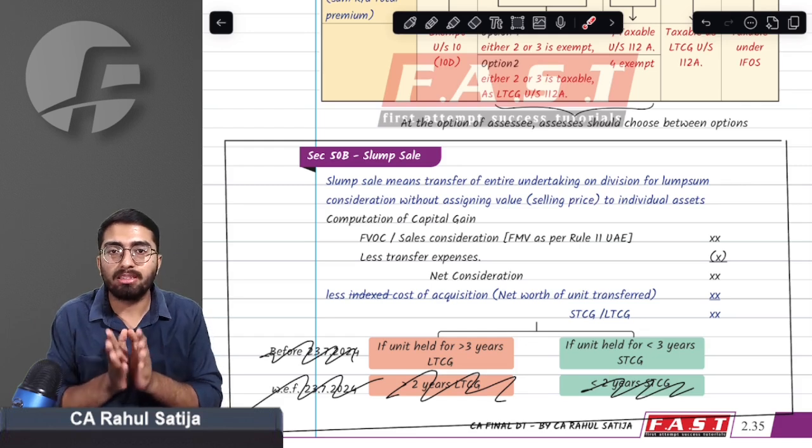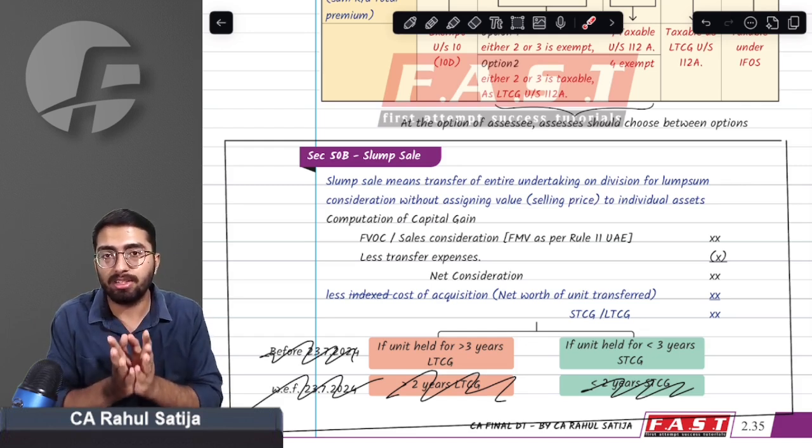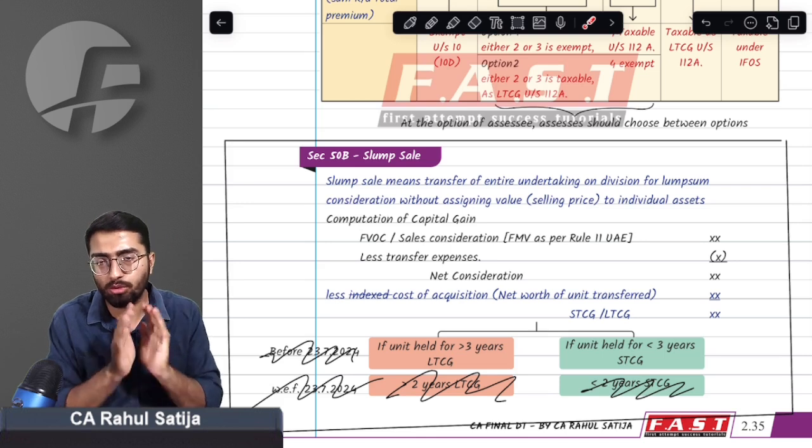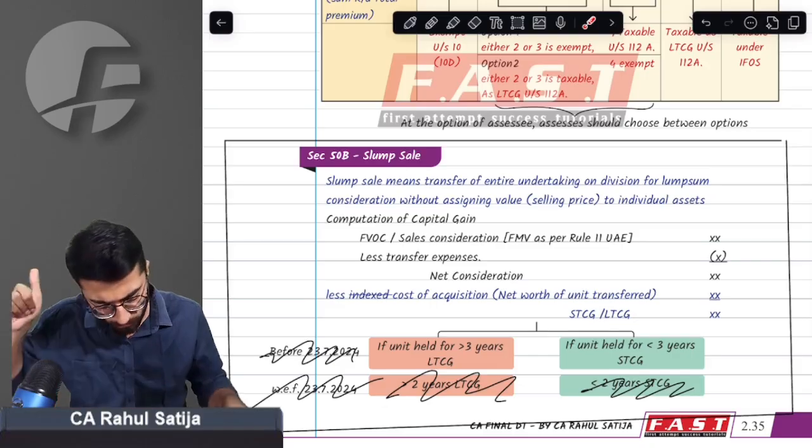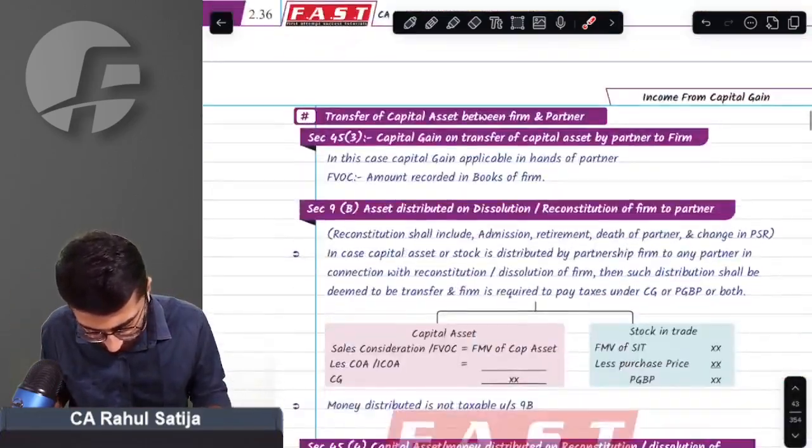So what you have to remember is, whenever you have any capital gain for slump sale, you just need to check the period of holding of 3 years. If you held that undertaking for more than 3 years, then it will be long term. Otherwise, it will be short term. Sir, we understand this point.